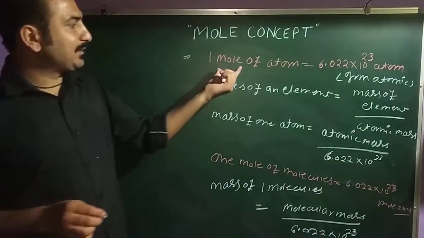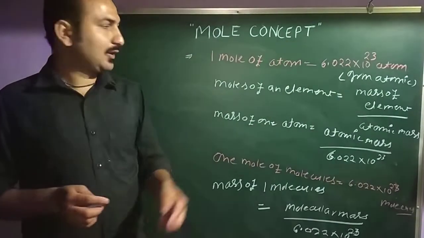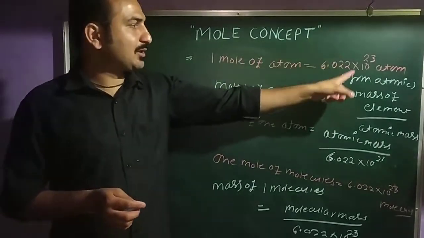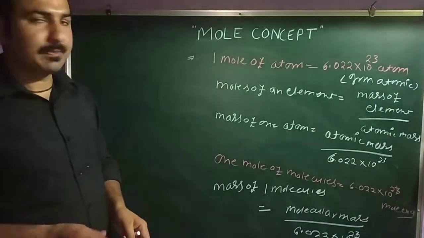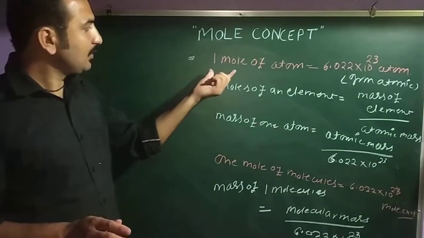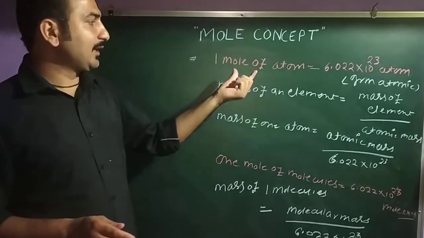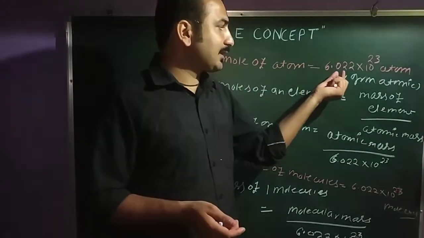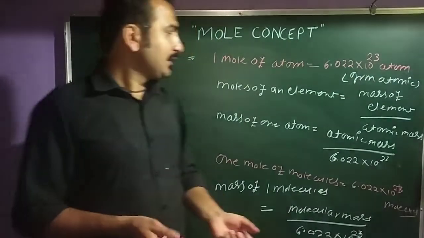Clear? That means 1 mole of atoms contains these atoms. You have 1 mole of sodium, so you have 6.02 × 10^23 atoms of sodium. You understand the question? How many atoms are present in 1 mole of sodium? So 1 mole of sodium contains 6.02 × 10^23 atoms. Clear?